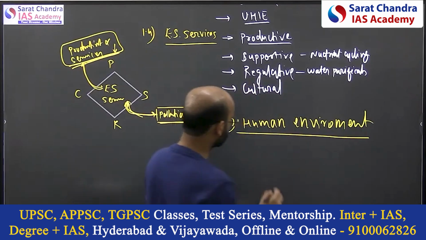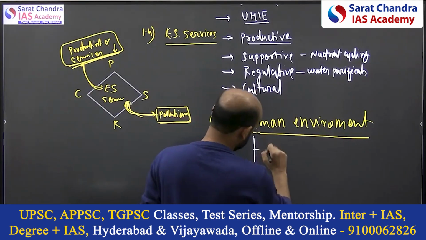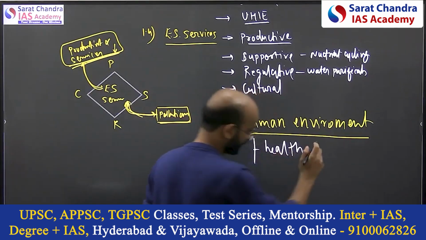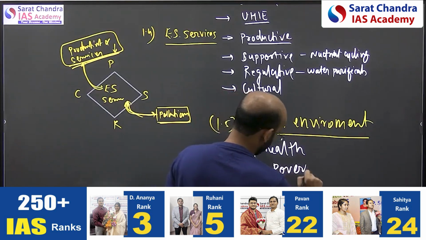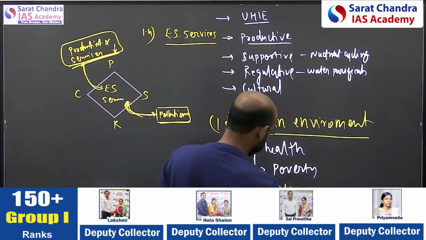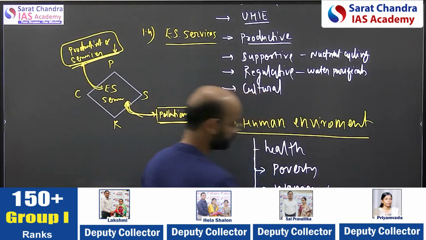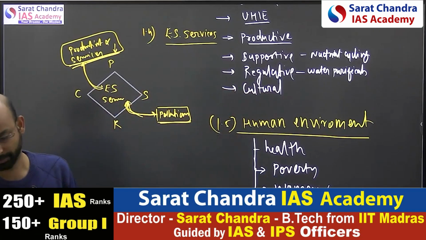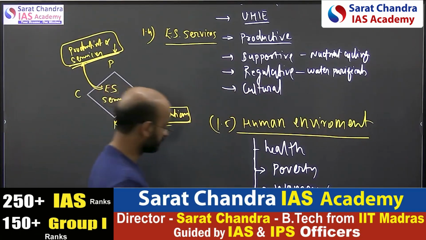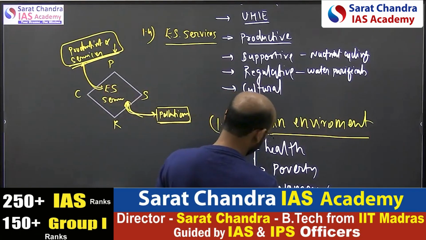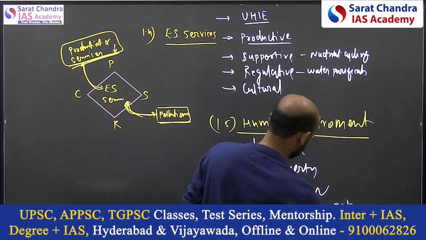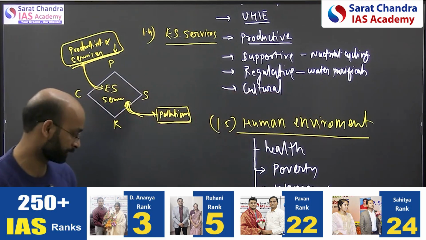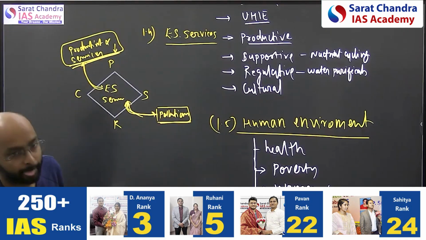So how humans are getting impacted, how their health gets impacted due to pollution and other things, how poverty increases, how women get impacted, right? You can think in those dimensions also. How food security gets impacted, how livelihood gets impacted. All those things you can bring. Human environment.